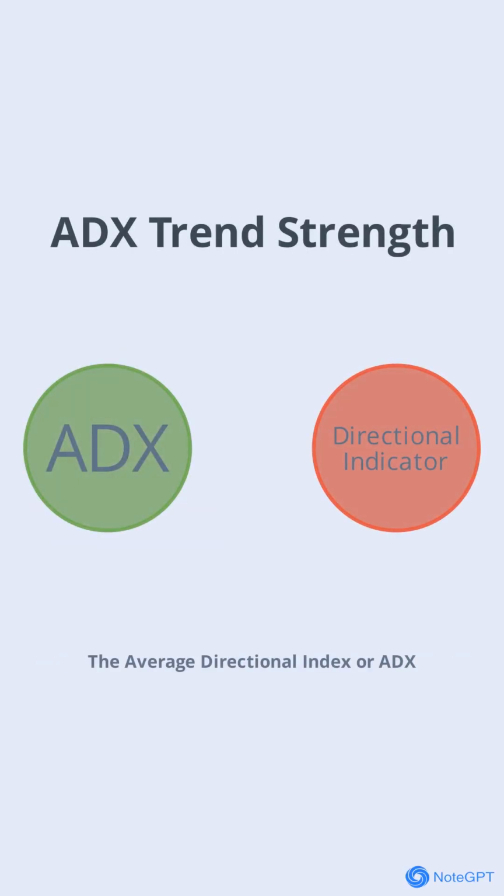Average Directional Index, or ADX, measures the strength of a trend. For VIVK, the ADX 14 is at a very high 56.13, indicating an extremely strong trend. The negative directional indicator, or DI, is much higher than the positive DI, confirming that the downtrend is not only strong but also dominant. This means that the bearish momentum is unlikely to reverse quickly.